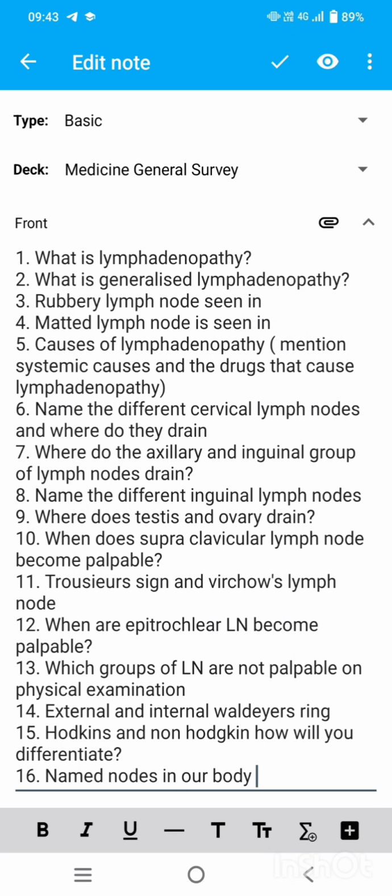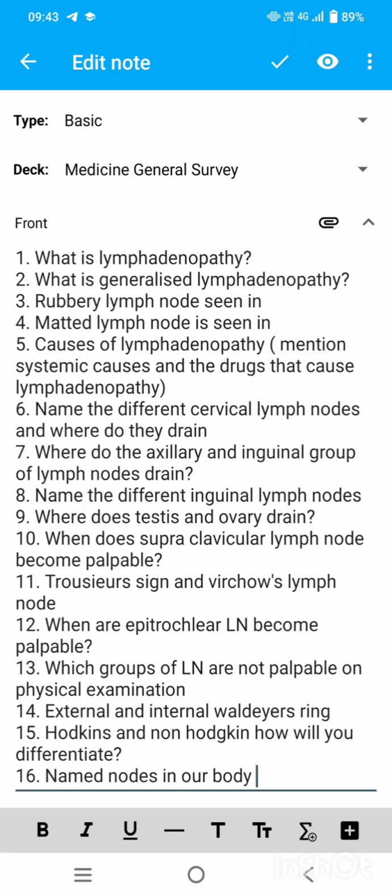Second question, what is generalized lymphadenopathy? When lymphadenopathy is present in more than two non-contiguous group of lymph nodes, then it is called generalized lymphadenopathy, or if the lymph node of the supraclavicular or epitrochlear region becomes palpable. What do you mean by non-contiguous group of lymph nodes? Those group of lymph nodes which have separate lymphatic drainage. For example, cervical, axillary, inguinal, these three have separate lymphatic drainage.